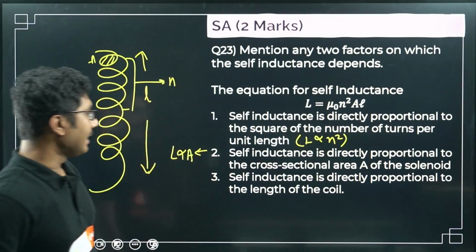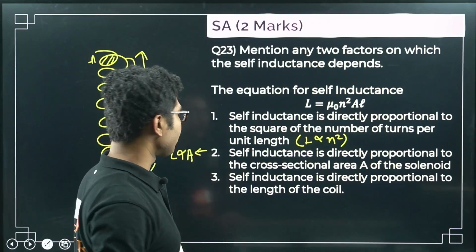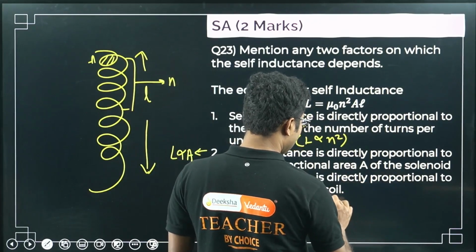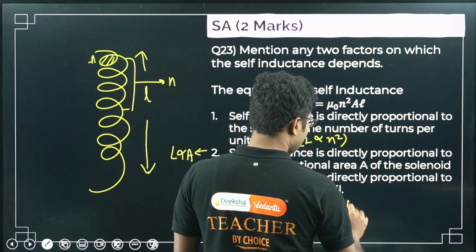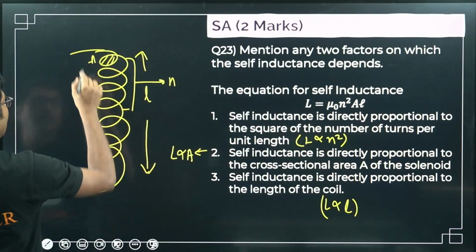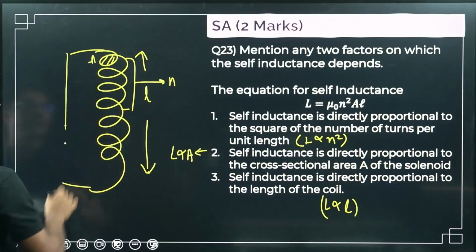Self inductance is directly proportional to the length of the coil, the length of the solenoid. Basically we are talking about a solenoid. Solenoid means this is the solenoid. Now this is the self inductance, how you can calculate the self inductance.